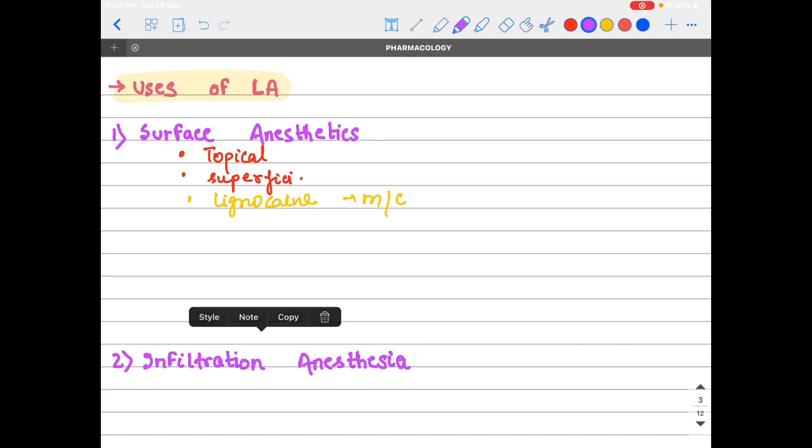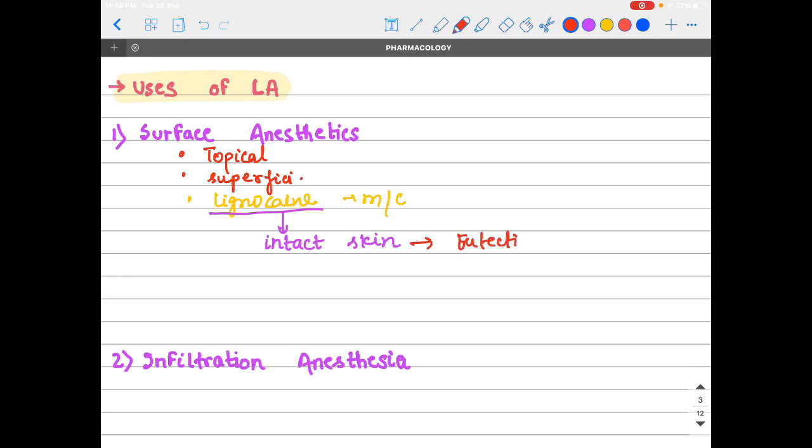Now, but this lignocaine is not useful for intact skin. It is only useful for abraded skin. So, for intact skin, we should look toward the eutectic mixture. In surface anesthetics, one more drug we have to know, that is oxymetazoline. It is also known as Mucaine.